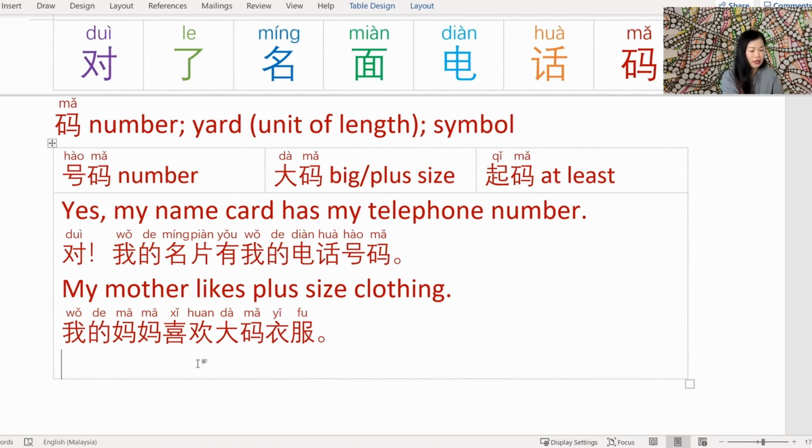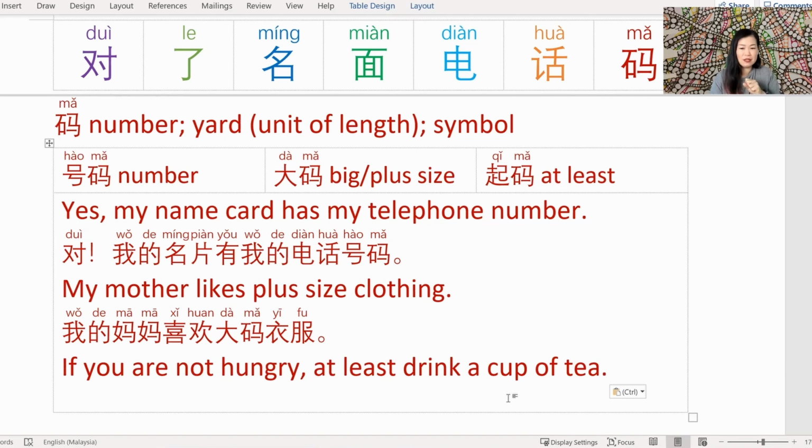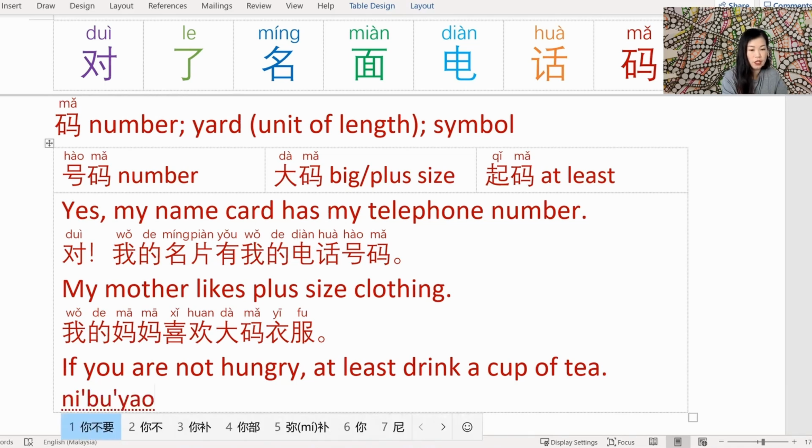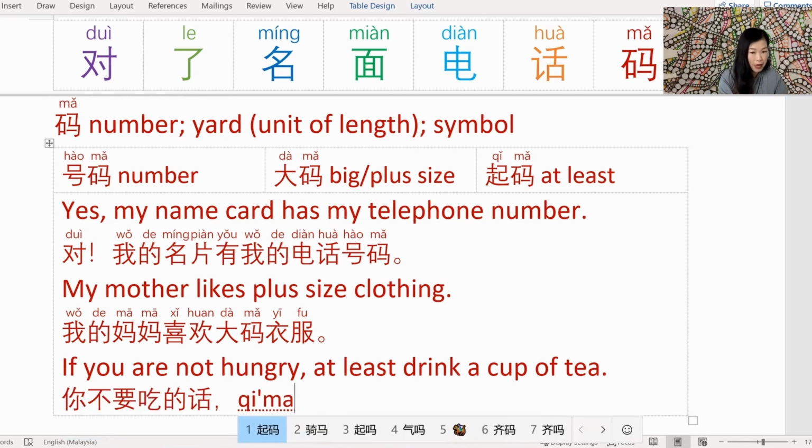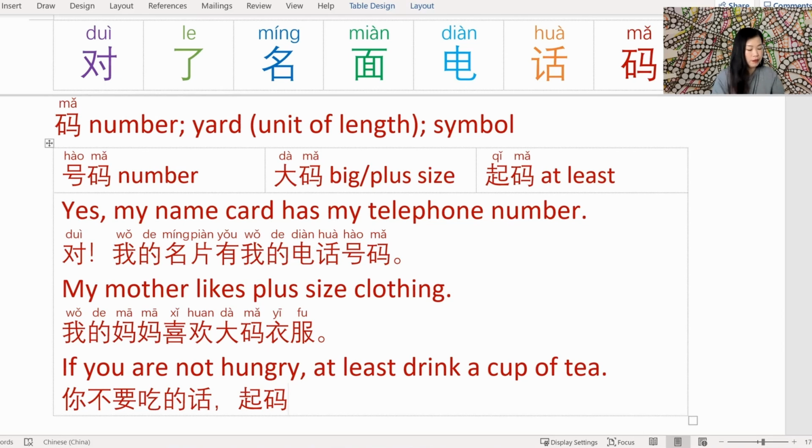Last but not the least, we've got 起码, at least. I had to rack my brain to think of an example. To me, this is a pretty complex sentence because I'm trying to express two things. If you're not hungry, at least drink a cup of tea. So let's try. 你不要吃的话, I haven't learned yet how to say hungry. I'm gonna say, if you don't want to eat, then drink something. 你不要吃的话，起码 at least drink a cup of tea.